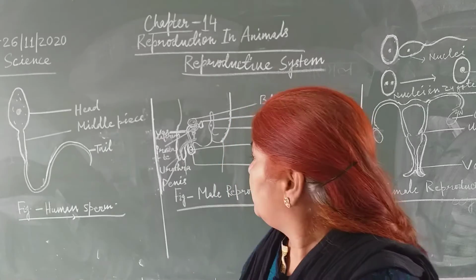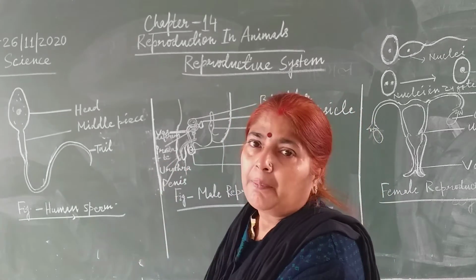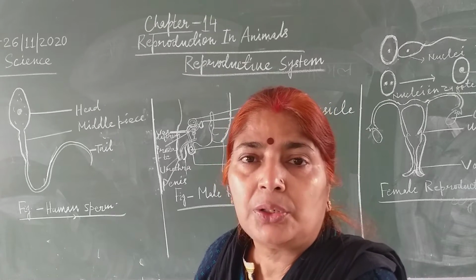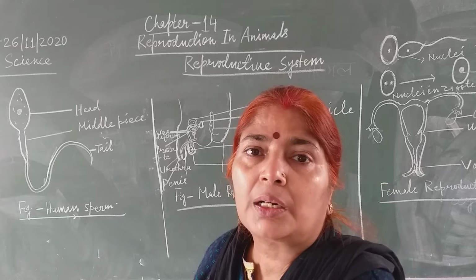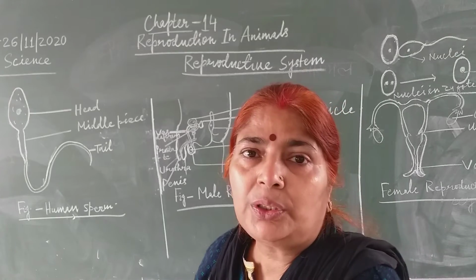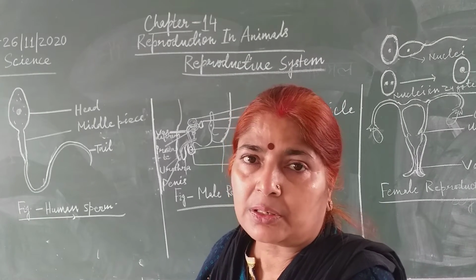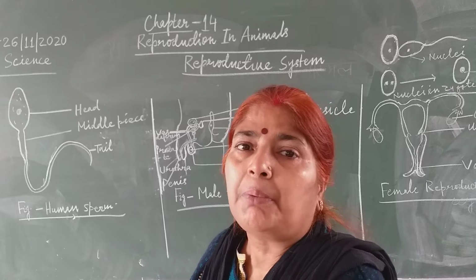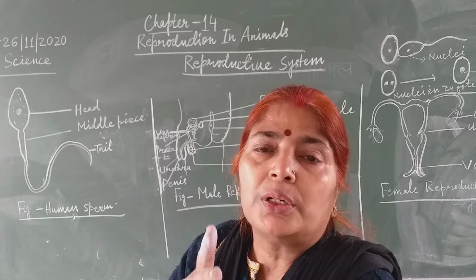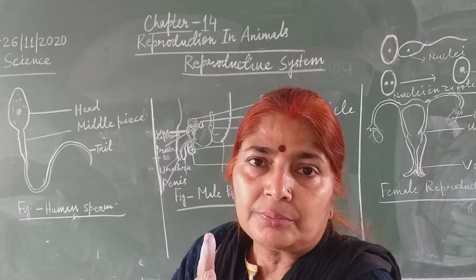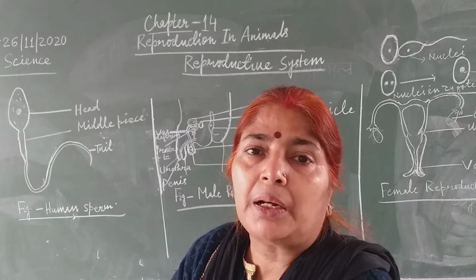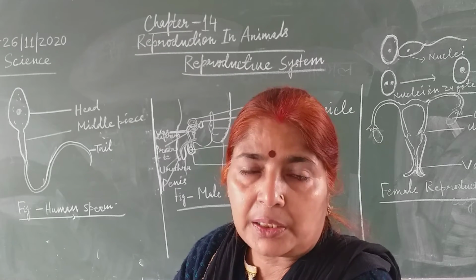Now, this semen reaches the urethra. The urethra can pass sperm as well as urine, but both are not passed at the same time. Okay, children, so this is all about the male reproductive system. Once again I am repeating, the male reproductive system consists of two testes, two sperm ducts, then the urethra, and the urethra is surrounded by a muscular structure called the penis.